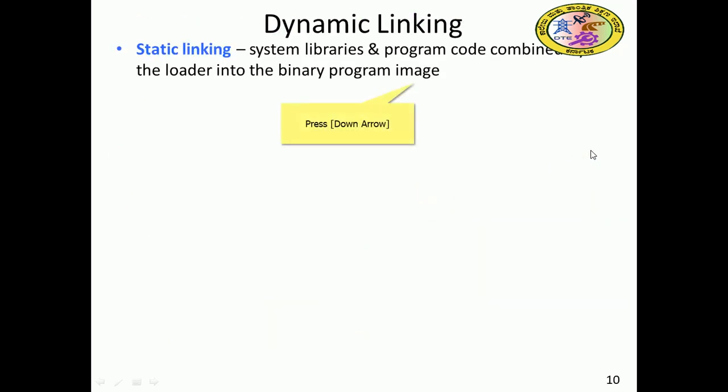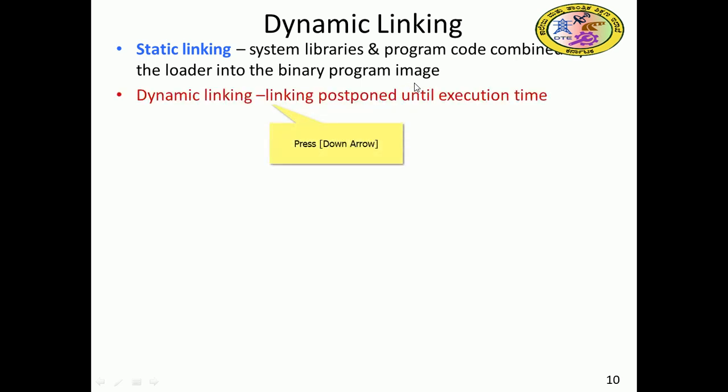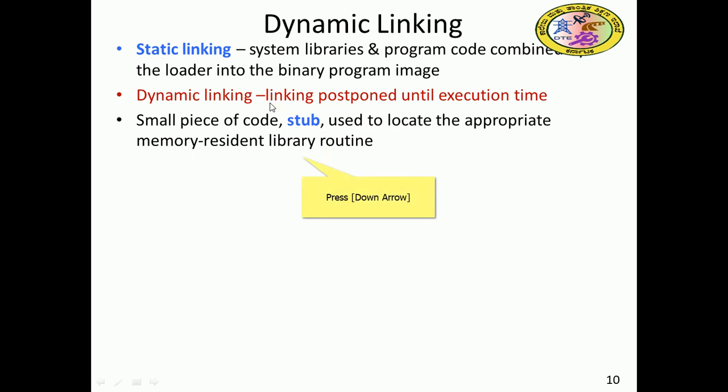Further, static linking is also possible. In that case, system libraries and program code are combined by the loader into the binary program image. Dynamic linking is postponed until execution time. So linking is postponed and happens during execution time, whereas static linking is combined at loading time. That is the difference we can observe. In dynamic linking, a small piece of code called a stub is used to locate the appropriate memory-resident library routines.